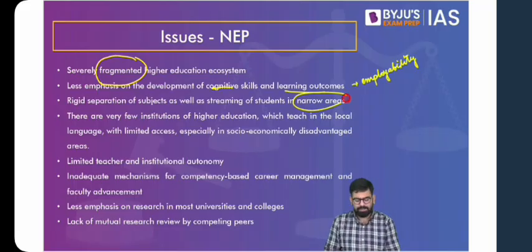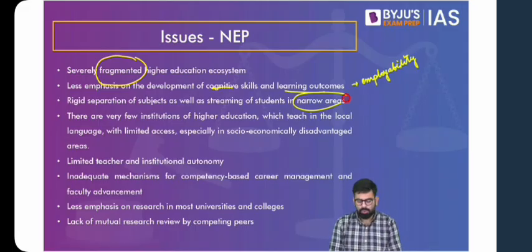Now, another problem is with respect to language. You see that particularly your technical education and your professional education is there in English. You have very limited scope of finding it in your regional language. And technical education particularly is not at all there in regional language. It is only English. Now think about the disadvantages of a student coming from rural areas.